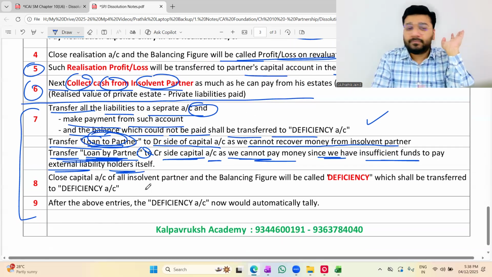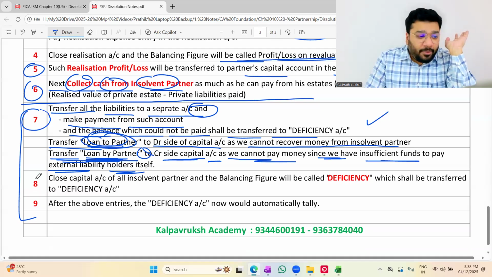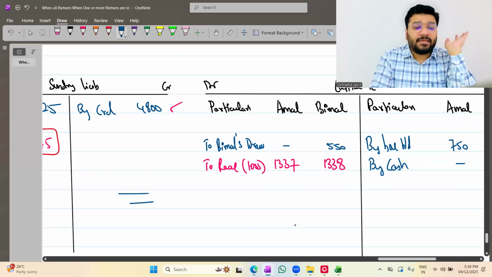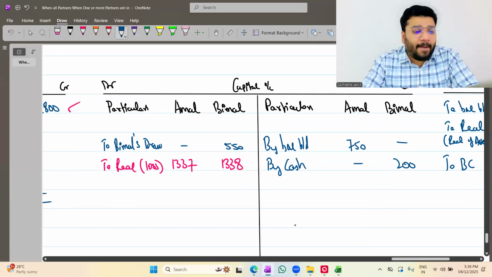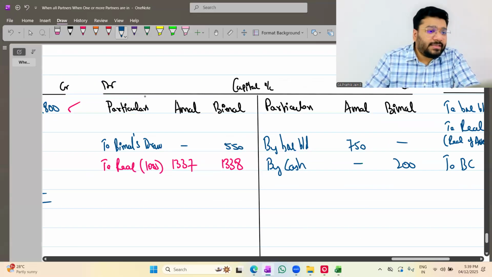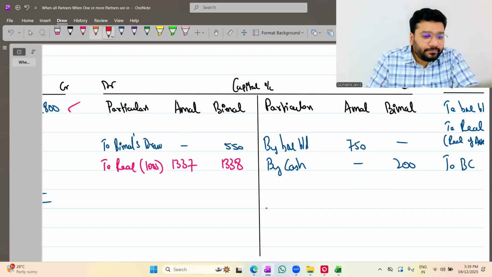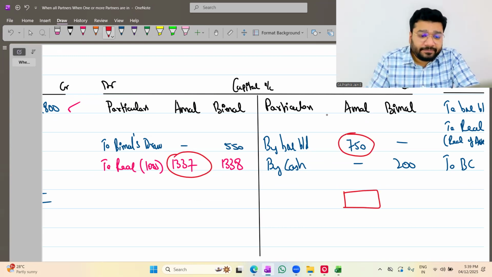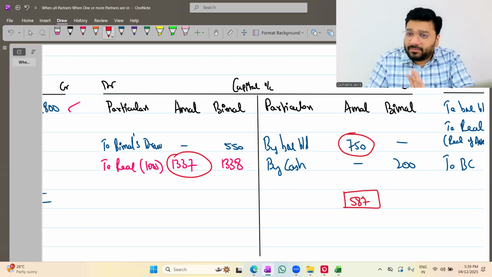Okay, not okay. 7 point over. 8th point. Close capital account of all the insolvent partners. And the balancing figure will be called as deficiency, which shall be transferred to deficiency account. Which means, please tell me, what is the balance of capital account? What is the balance of capital account? 1337 we have to receive and pay 750. So if I set off, what is the balance amount to be recovered? 587 we have to receive still from Amal. Will I receive it? Not possible.